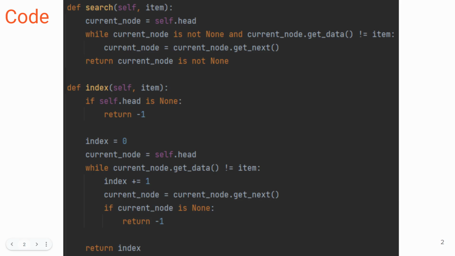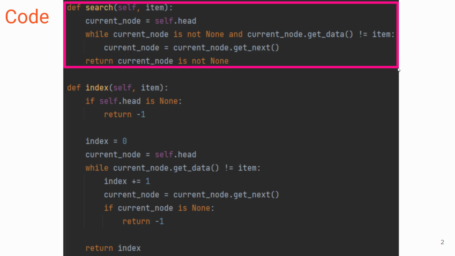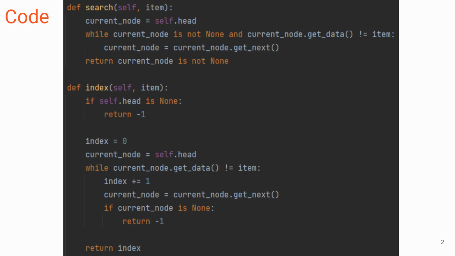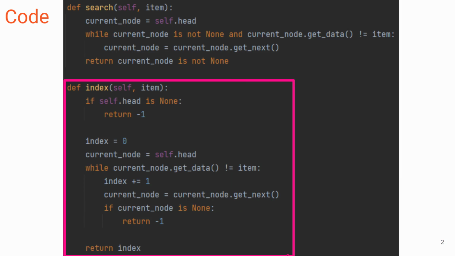It's in there. Basically, we're going to do two separate functions. We're going to be doing a search function, which is just going to be given a specific item, such as a number that we're going to search for. We're going to check if that's in the list, and we're going to return true or false. The next one essentially follows the same logic. However, instead of returning true or false, we're going to return a specific index.